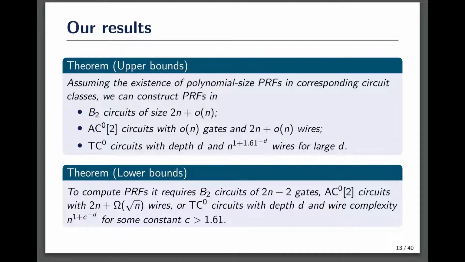To compute pseudorandom functions, it requires B2 circuits of 2n minus 2 gates, AC0 parity circuits with 2n plus omega of square root of n wires, or TC0 circuits with depth d and wire complexity n to the 1 plus c to the minus d for some large constant c. Note that all our lower bounds hold unconditionally, and all our upper bounds hold under the weakest possible assumption, namely the mere existence of pseudorandom functions in these circuit classes.